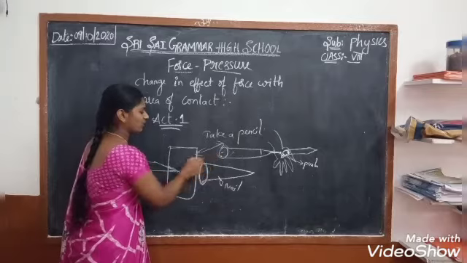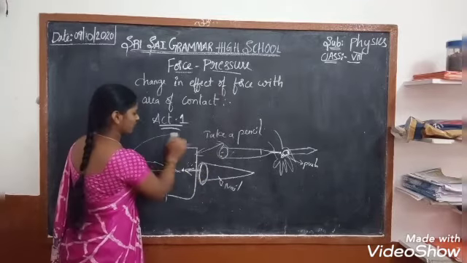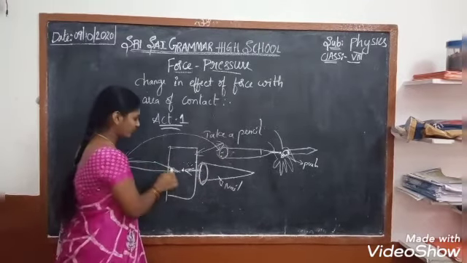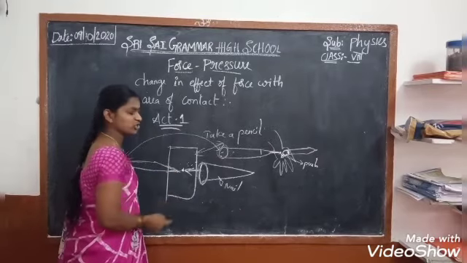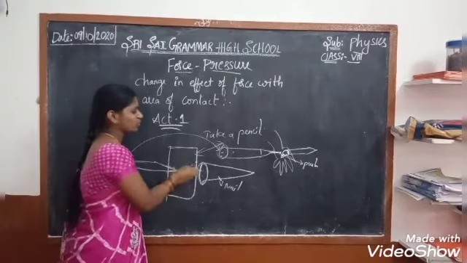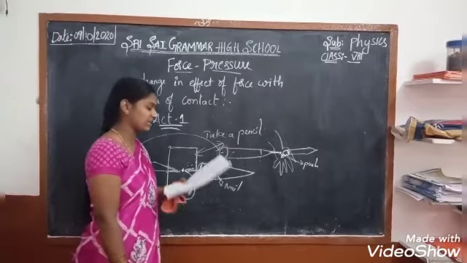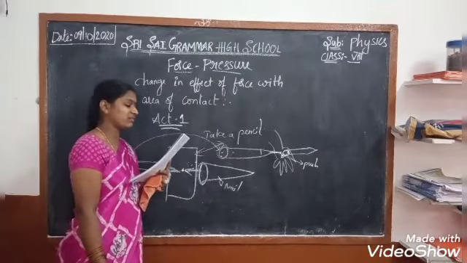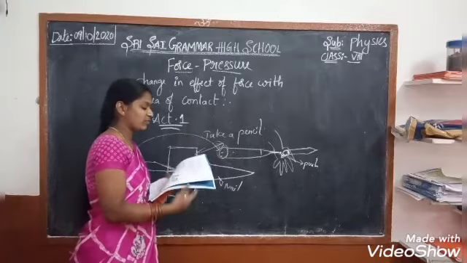So we don't get harm from the rounded edge, but we get harm when we push with the sharp end. Here, the magnitude of force is the same, only the placing differs. It reflects the effect of force.